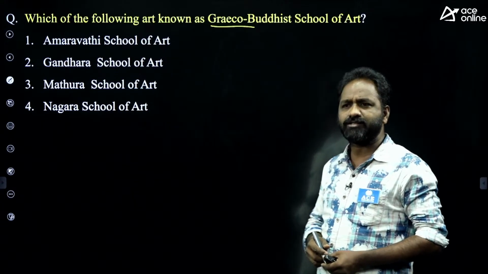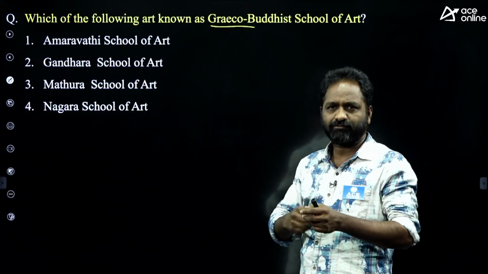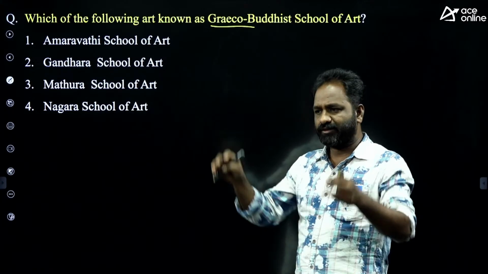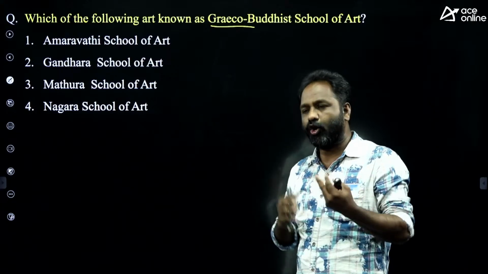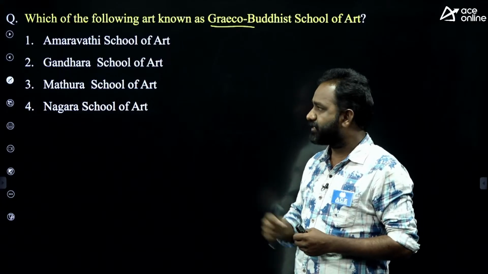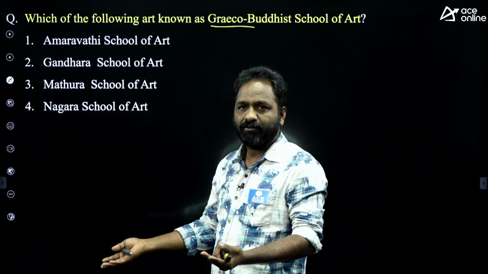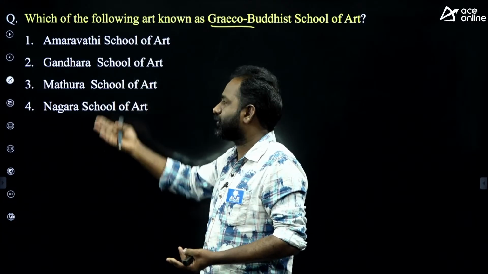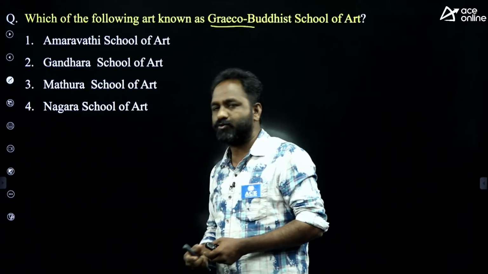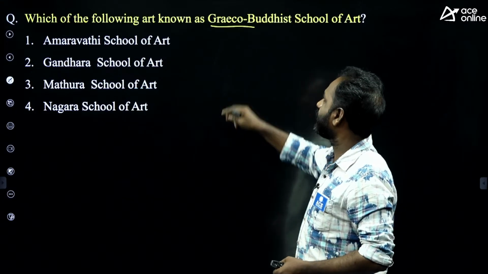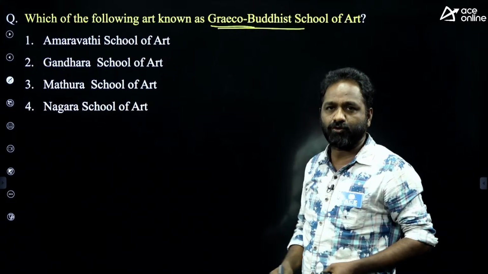A school of art is something like sculpture, the image of Buddha, the image of many gods or goddesses, and it is a kind of art. If it has its origin and became famous in Amaravati, we call it Amaravati school of art, like Gandhara school of art, Madras school of art. So which school of art is known as the Greek Buddhist school of art?